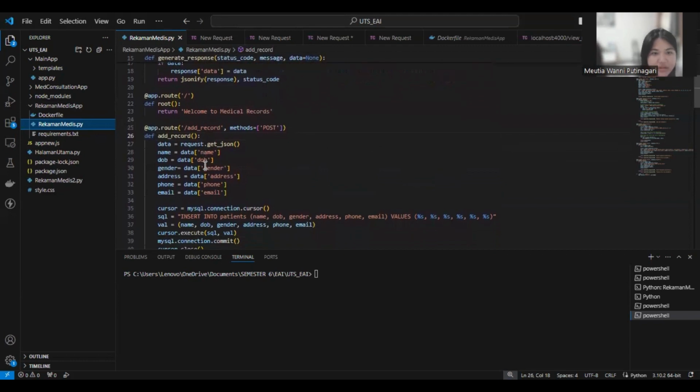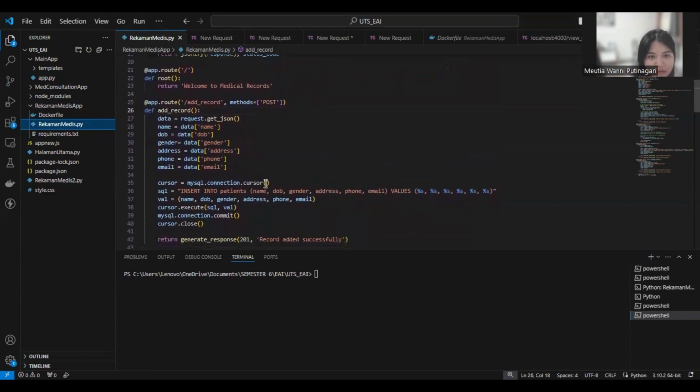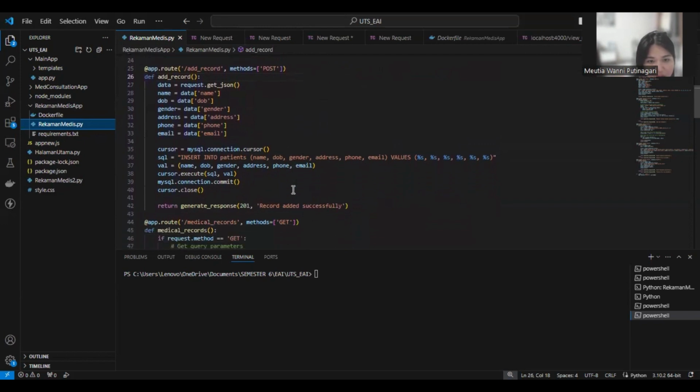After that, here we have app.route for add record. In add record, we have data: name, DOB, gender, address, phone, and email. And for the SQL, we have these fields: the name, DOB, gender, address, and so on. So I will try to run it on localhost.